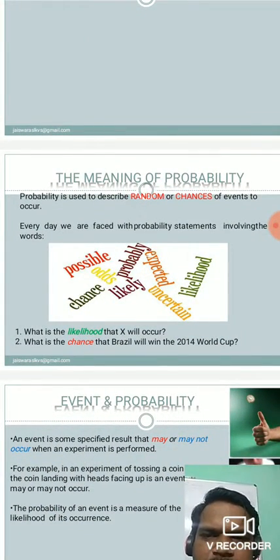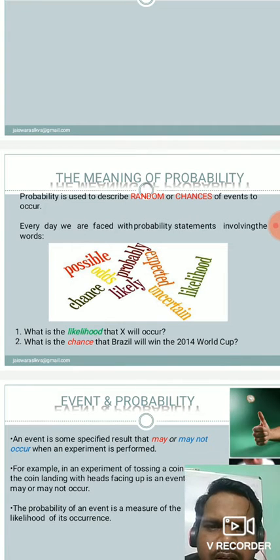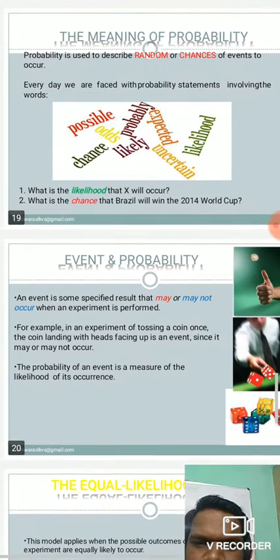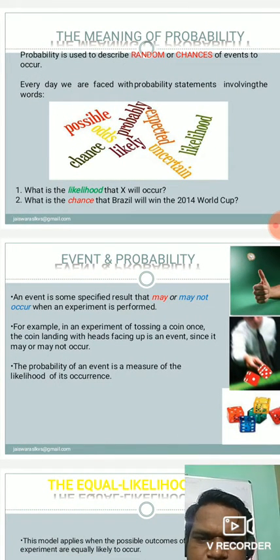And then after, we will move to understand the meaning of probability. Actually, probability is used to describe random chances of an event to occur. Every day we are faced with probability statements involving the words chance, odds, likely, probability, expected, uncertainty, likelihood, possibility. What is the likelihood that X will occur? What is the chance that Brazil will win the 2014 World Cup?